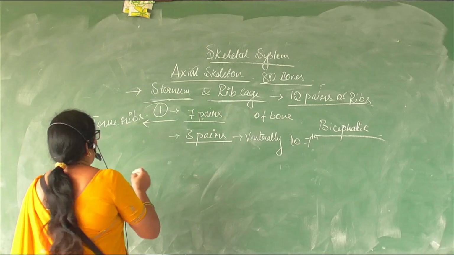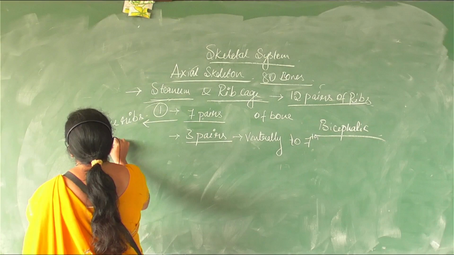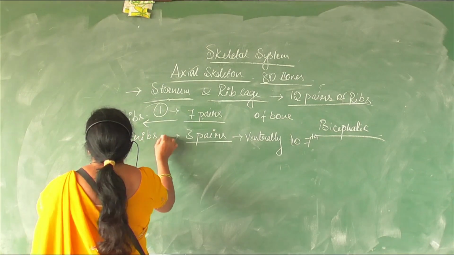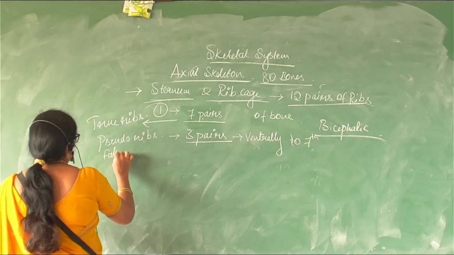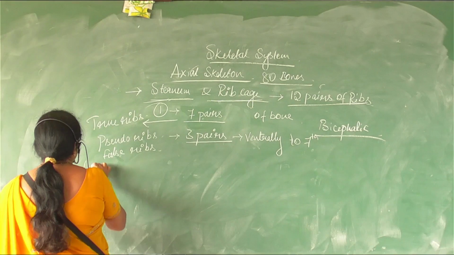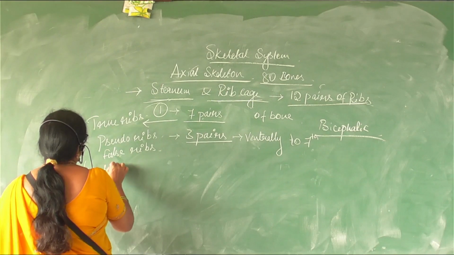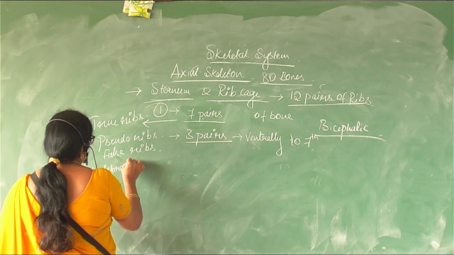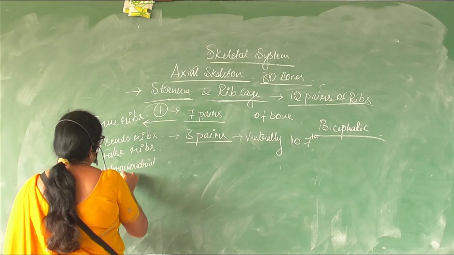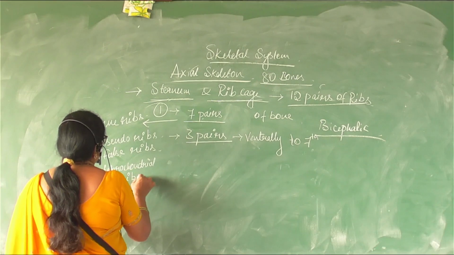And these are called pseudo ribs, or they are also referred to as false ribs, or vertebrochondrial ribs, chondrial ribs.